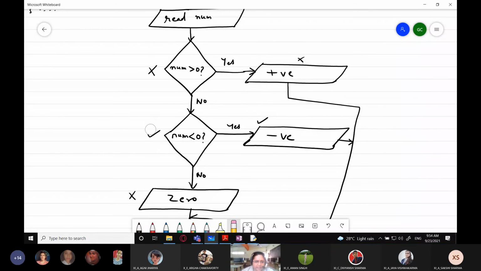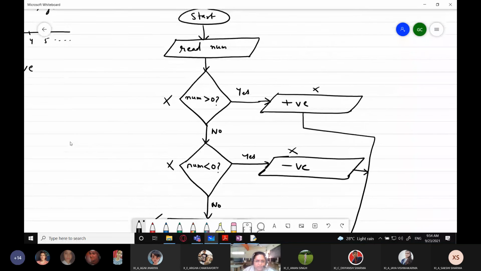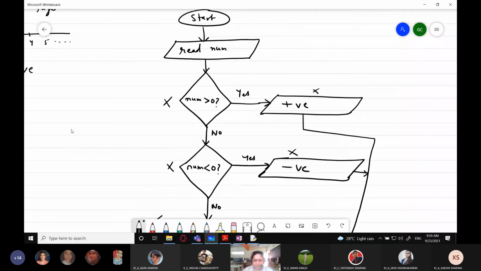And if none of the conditions above is true, this is also false, this is also false, so this statement won't be executed, but the last resort will be executed. That is 0. Understood? And for each of the three cases, once it is done, your program will terminate. Is that clear? So this is a simple flowchart, and now I'm going to write the program code.